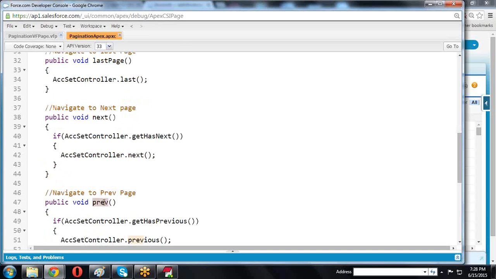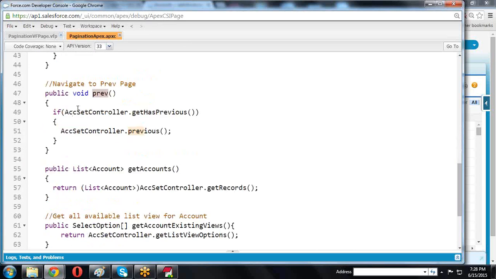So we are calling the previous method. If I call the prev method, first it checks whether a previous page is there or not. If the previous page is there, then only it navigates to the previous page. If there is no previous page, it simply ignores that, and false is executed.